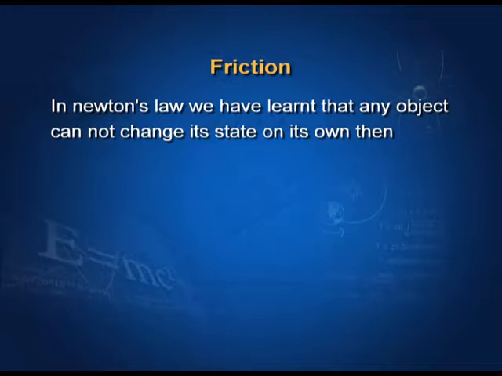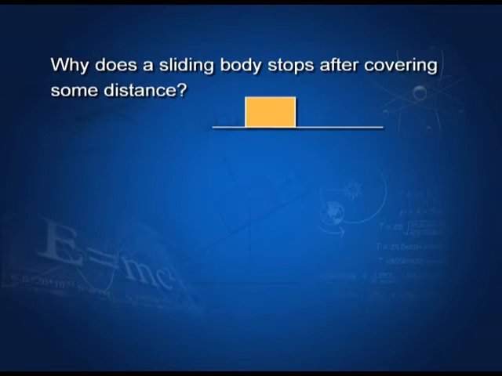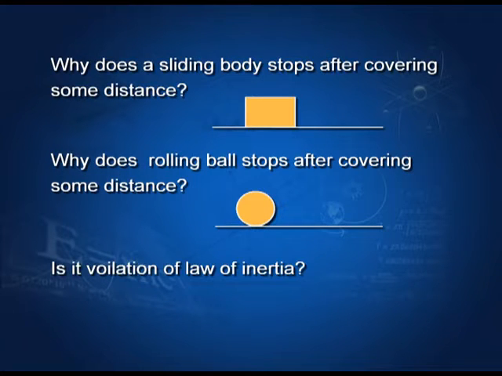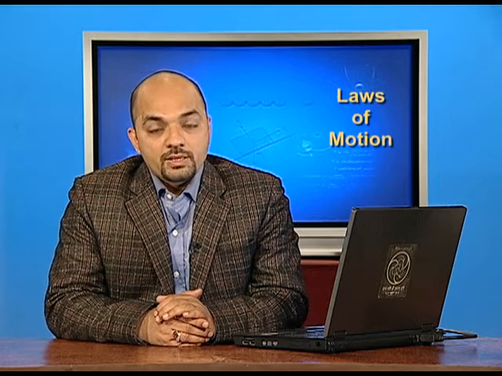Friction. In Newton's law, we have learned that any object cannot change its state on its own. Then, why does a sliding body stop after covering some distance? Why does a rolling ball stop after covering some distance? Is it a violation of the law of inertia? The answer is no. Then why does it stop? Is there any external force acting on it?